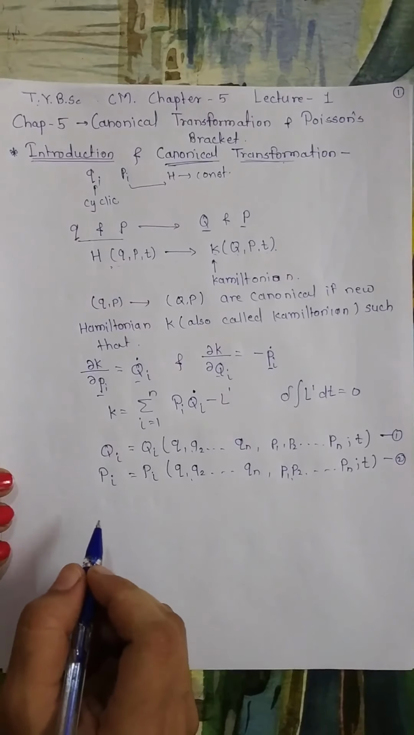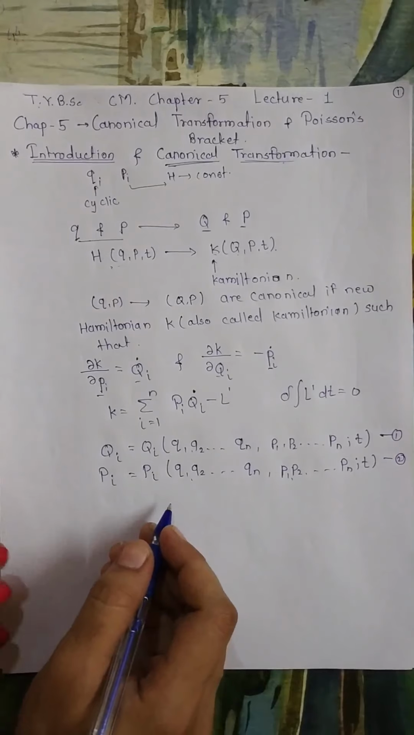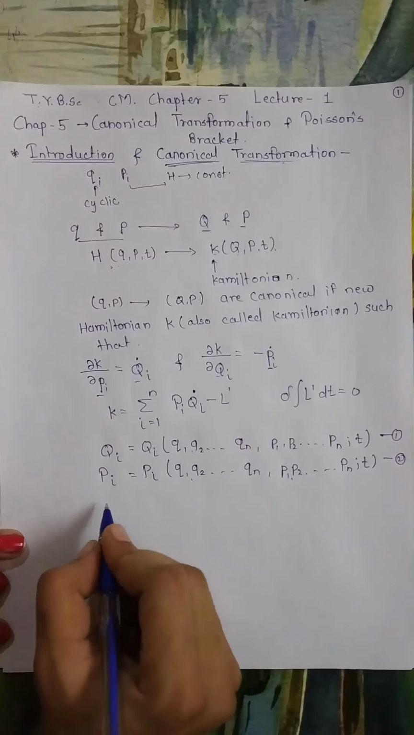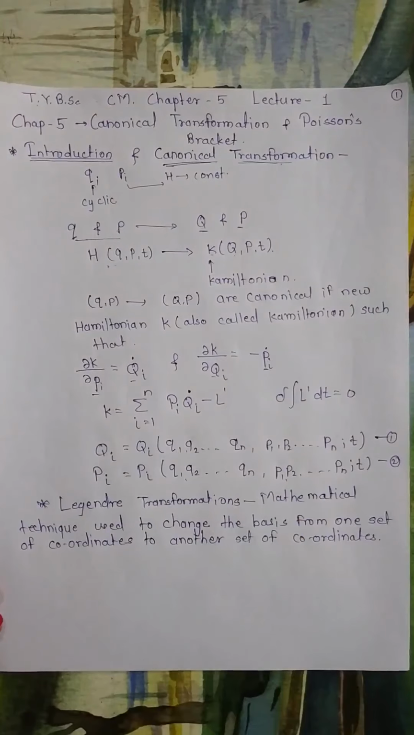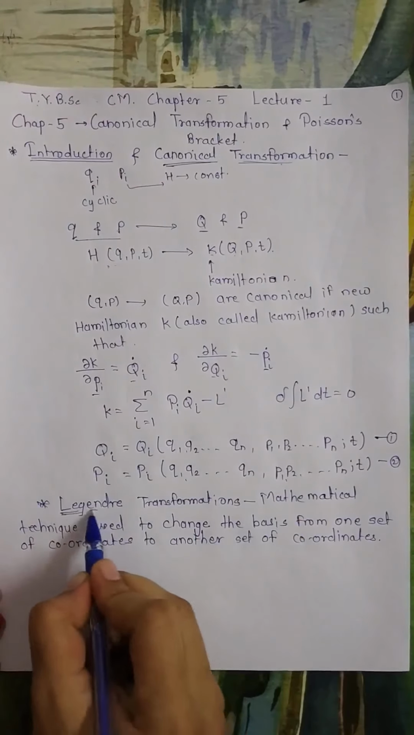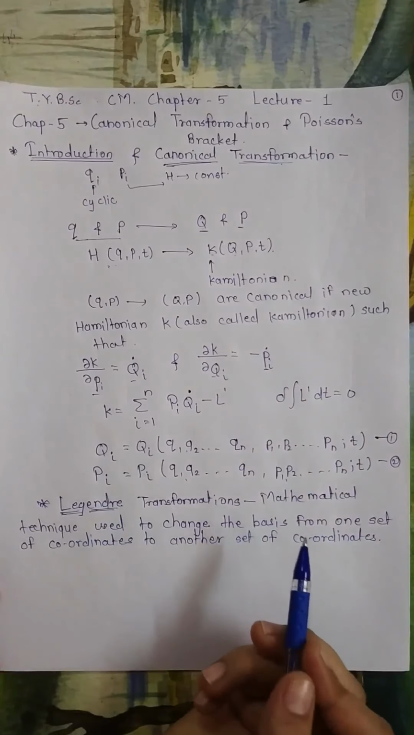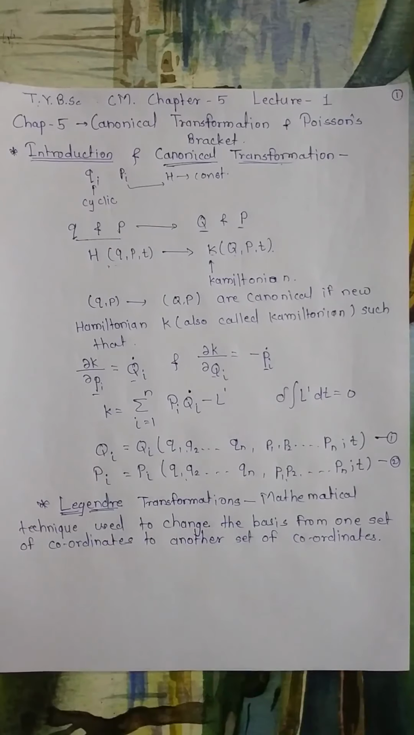Those which are preserved are known as Hamilton's canonical equations of motion. To transform one set of variables into another set of variables, we will use a standard mathematical procedure known as the Legendre transformation. So let's study what these Legendre transformations are. These Legendre transformations are nothing but mathematical techniques used to change the basis from one set of coordinates to another set of coordinates.